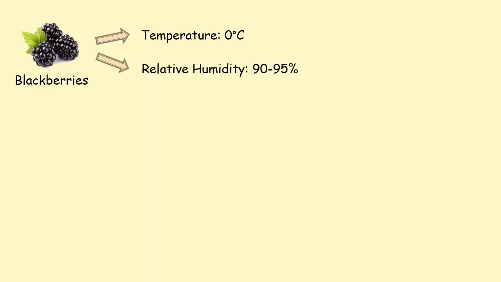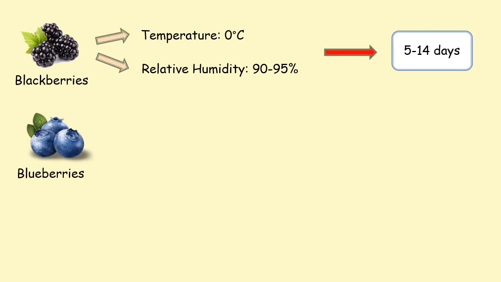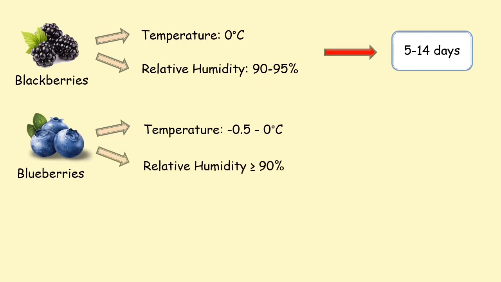Blackberries should be stored at 0 degrees Celsius and in 90 to 95% of relative humidity. The post-harvest life can be extended till 5 to 14 days. Next is blueberries. Blueberries should be stored at negative 0.5 to 0 degrees Celsius. The relative humidity should be at least 90%. The post-harvest life can be extended to 12 to 14 days.